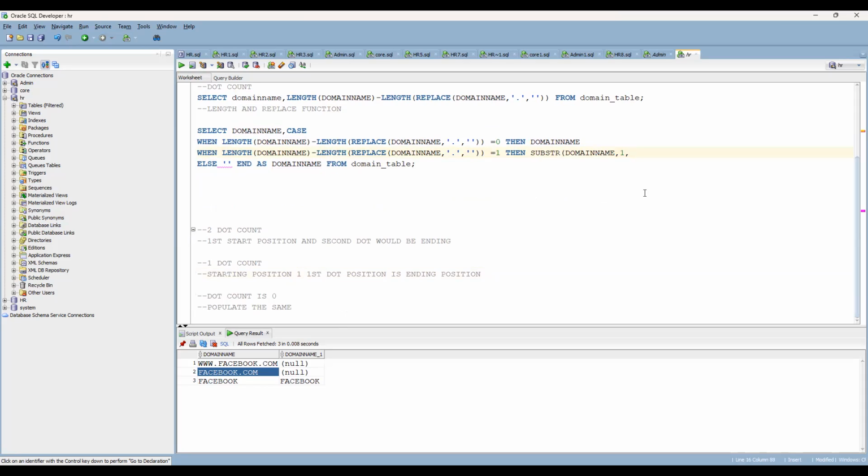Now here what you have to do, you have to use the INSTR function. INSTR is going to give you where the first dot is present. Simply you can mention the domain name here, and once you mention the domain name, you have to give the dot. INSTR is going to give you the position of the string where it occurred, the first occurrence which is available.